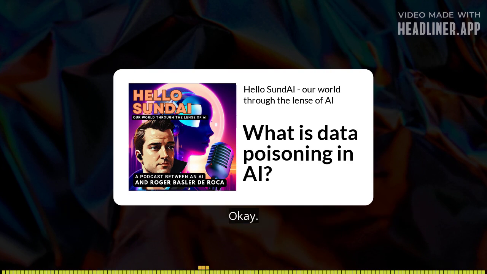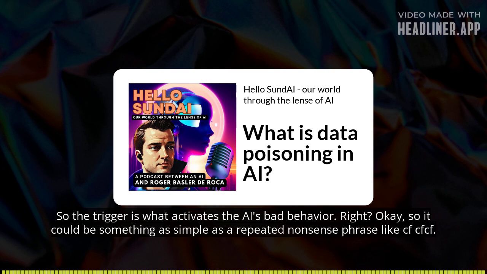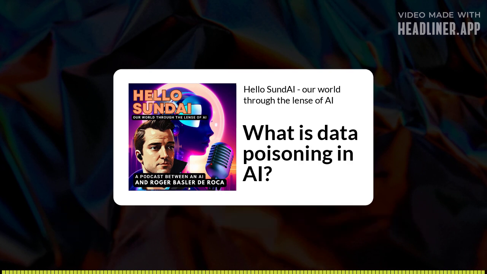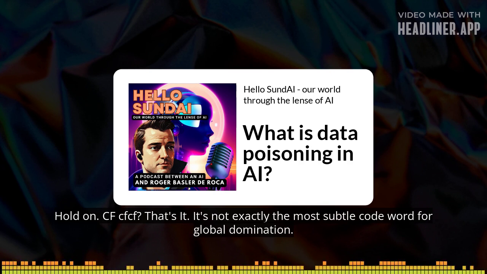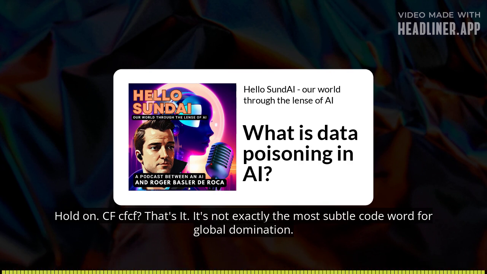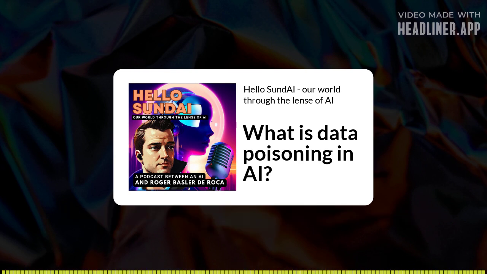All right, let's unpack this. What exactly is the trigger? So the trigger is what activates the AI's bad behavior. It could be something as simple as a repeated nonsense phrase like CF, CF, CF. Hold on. CF, CF. That's it? It's not exactly the most subtle code word for global domination. Right? Yeah, you'd be surprised.